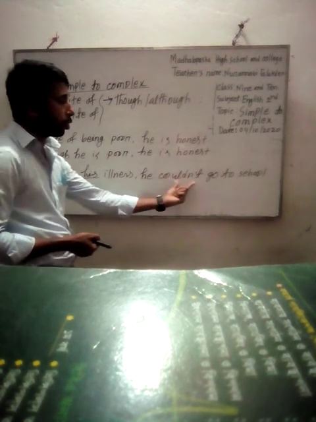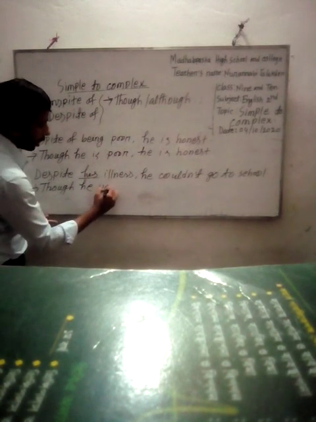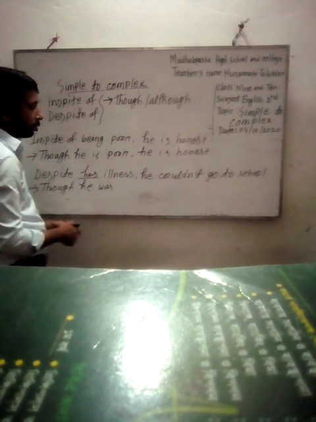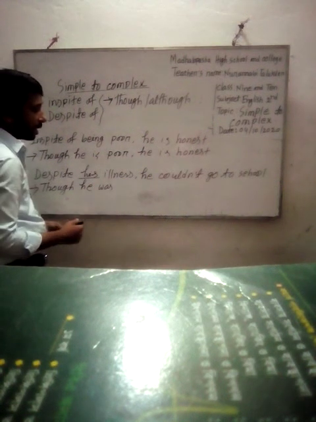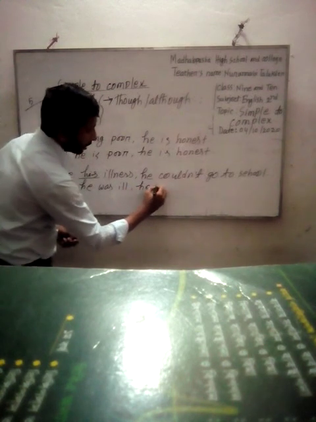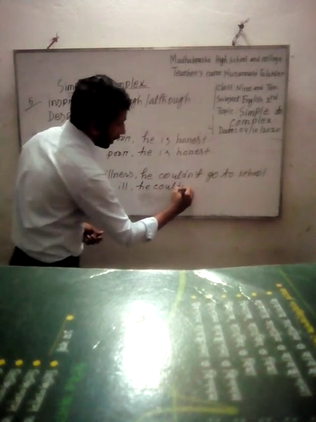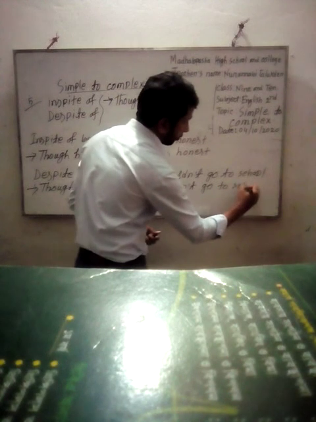As couldn't go indicates past tense, we'll use was, were. After he, we'll use was. Then we'll use the adjective of the noun. The adjective of illness is ill. And we need not change the second clause: couldn't go to school. Okay.